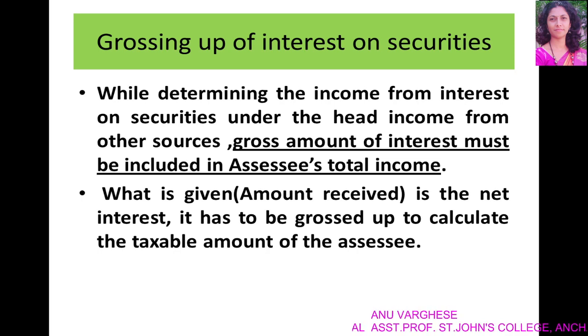Grossing up of interest on securities. While determining the income from interest on securities under the head income from other sources, the gross amount of interest must be included in the assessee's total income. Not the actual amount received or net interest, we have to include the gross amount of interest. What is given is the amount received, that is called net interest. That has to be grossed up to calculate the taxable amount of the assessee.